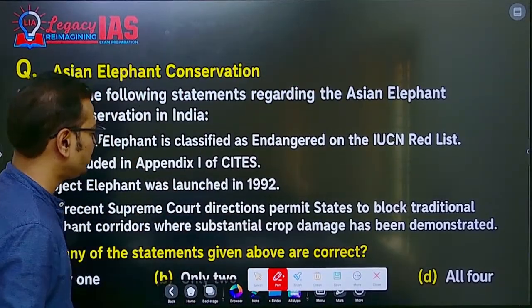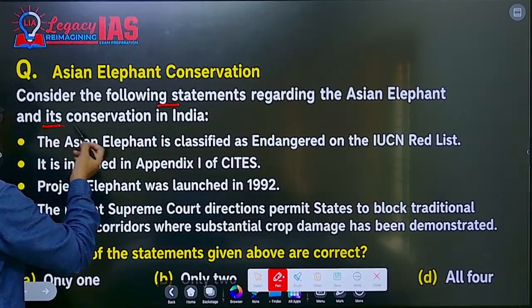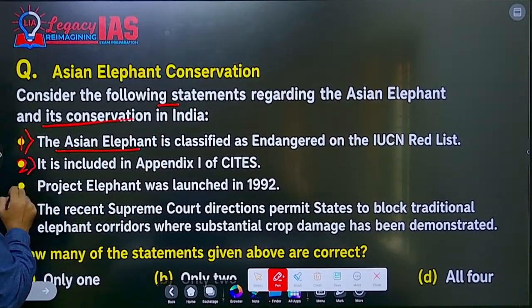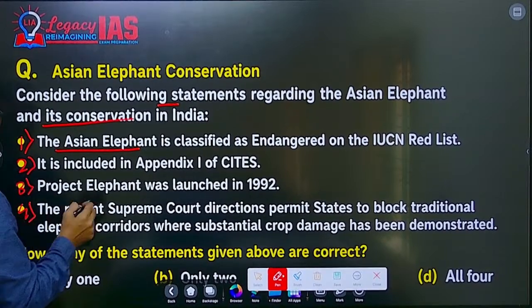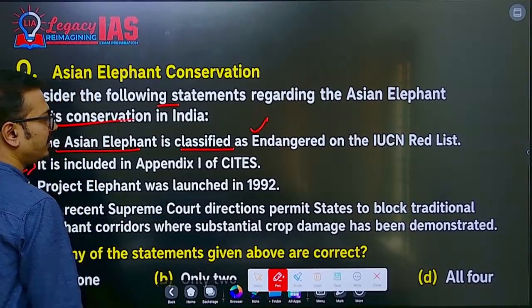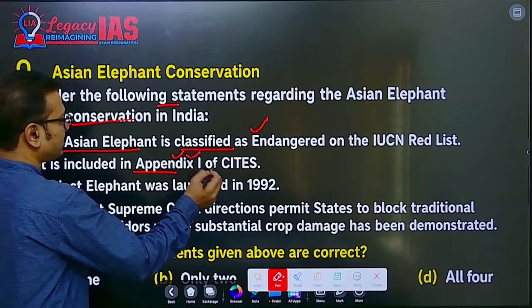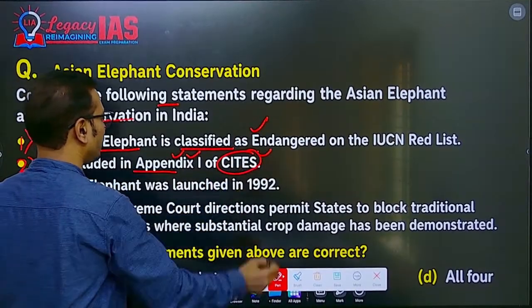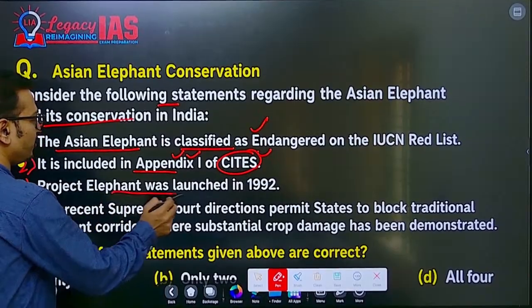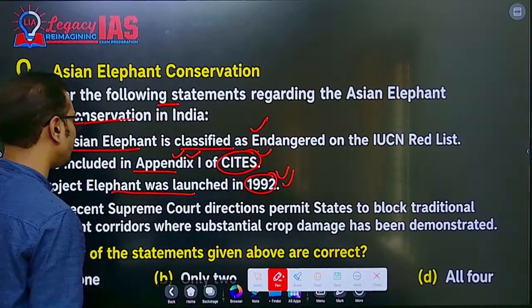Now, what should be the answer to this question? Consider the following statements regarding Asian elephants and their conservation in India. Asian elephants are classified as endangered on the IUCN Red List, this is correct. Included in Appendix 1 of CITES, the Convention on International Trade in Endangered Species, yes, that is true. Project Elephant was launched in 1992, yes, that is also true. The basic knowledge about prelims you should know.